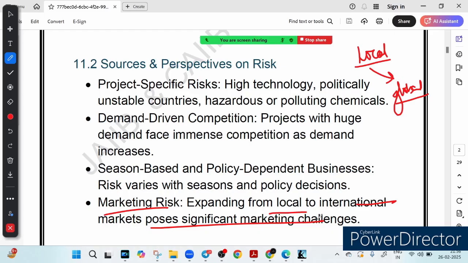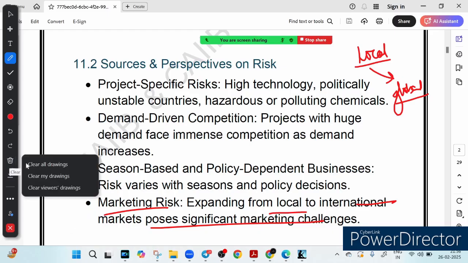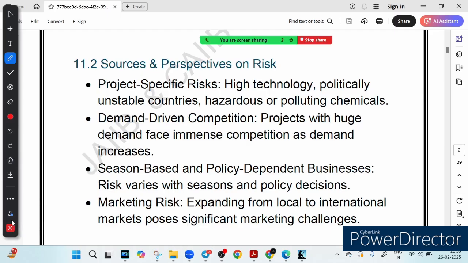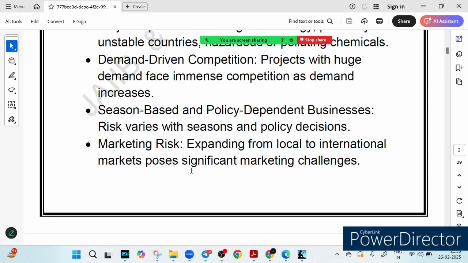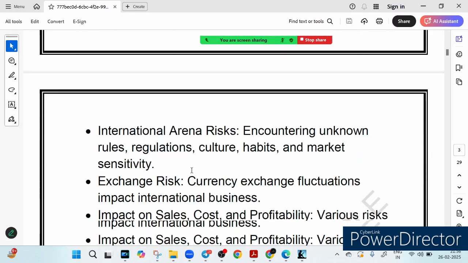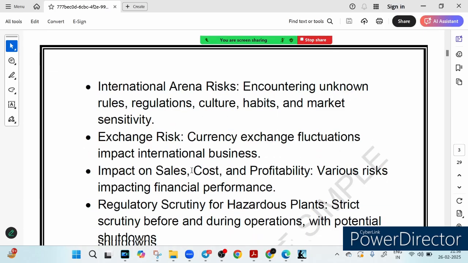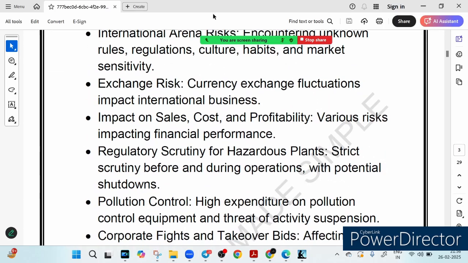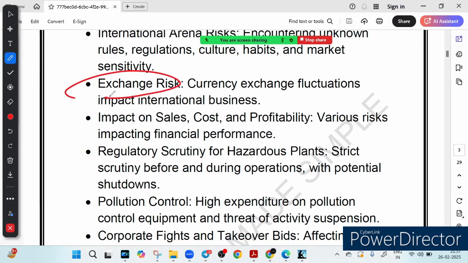So these are the kinds of risk: project specific risk, demand driven competition, then seasonal and policy risk, and marketing risk. Then we have international arena risk. Okay, we have talked about it. Now exchange risk. Let's talk about this so-called exchange risk. What do I mean? Currency fluctuation can make or break a business. Suppose you are dealing with international trade, right? Then the value of currency can impact your profit.